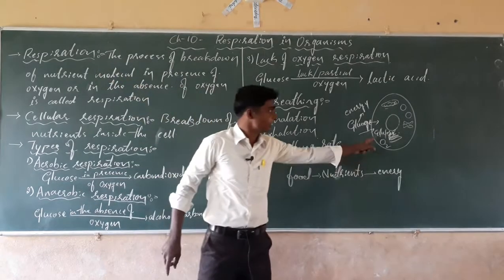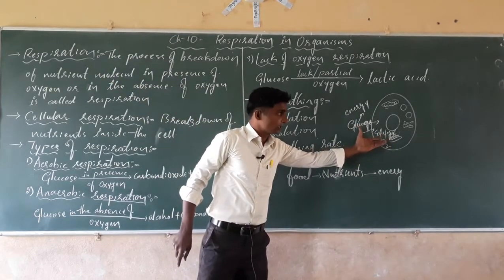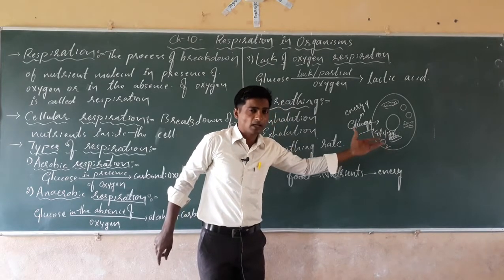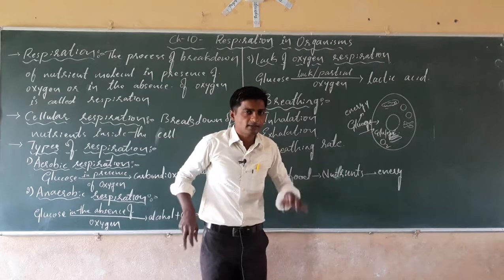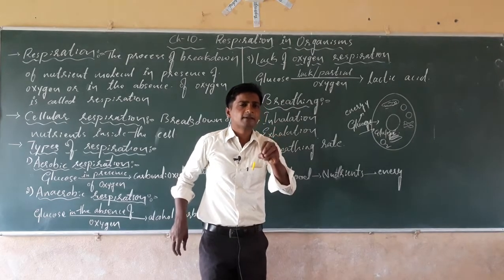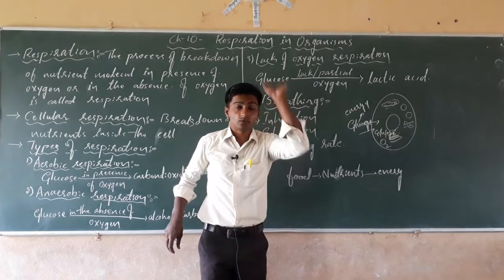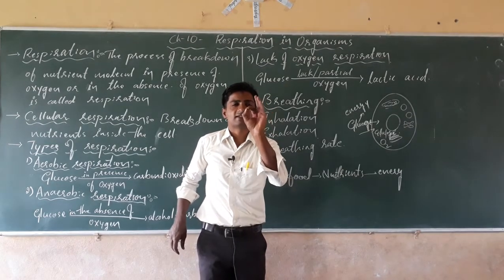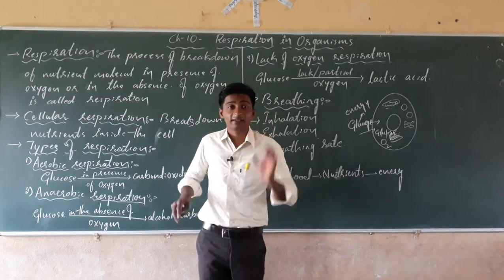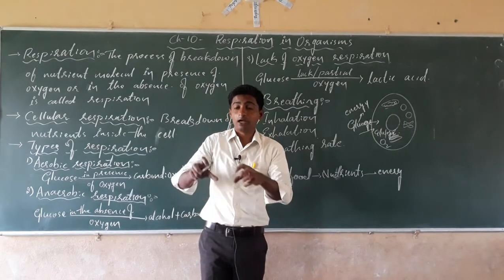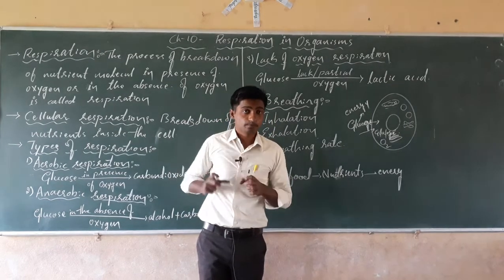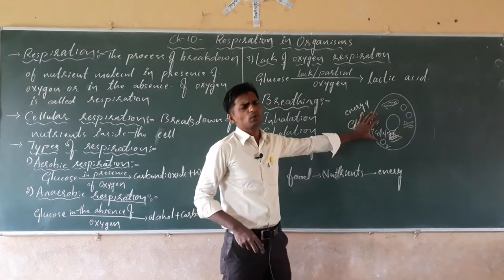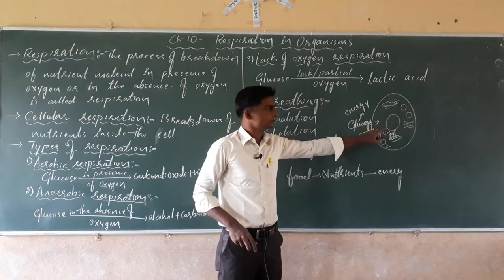Why am I telling that? See, our body contains a number of cells. It means millions, billions, trillions of cells together. They are very minute, microscopic, invisible to the naked eye. We can't see them. If you want to see them, we have to take the aid of a microscope. Inside the microscope only we can see the very minute units, the cells.